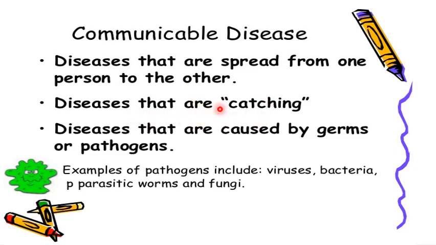For our convenience, we can see the word communication. Communication means contact, right? The catching. Diseases that are caused by germs or pathogens. Pathogens is a word which we are using instead of germs. Both words can be used. Examples of pathogens include viruses, bacteria, parasitic worms, and fungi.